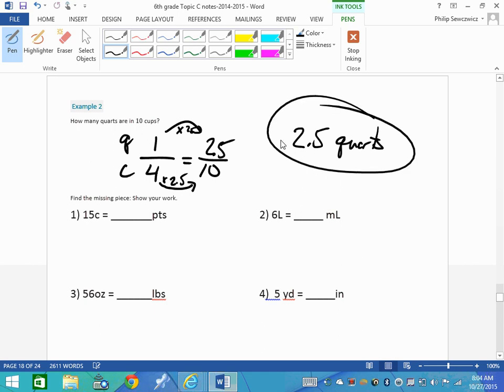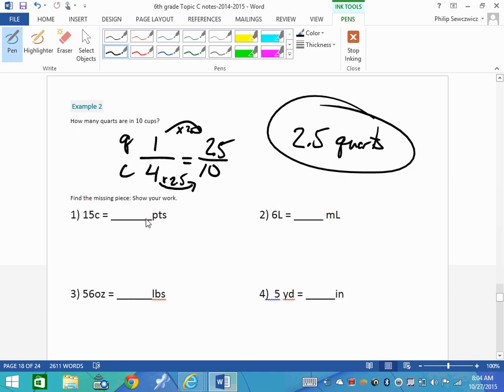So not always going to come out to be nice, clean, whole numbers, which is why the setup is nice. Can you see I'm really trying to sell the setup because it's going to show you exactly what to do, and hopefully as you're looking at it, all you're thinking is, yeah, that is easy.